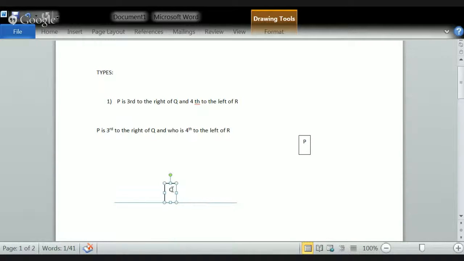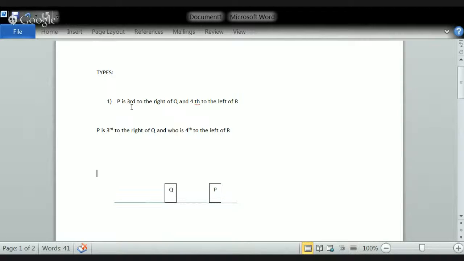What is the right of Q? When the person is facing in a northward direction, what will be the right of Q? Obviously, that will be your right, which is on this particular side. So P is third to the right of Q, which means after the first position and second position, P will be present in the third position. So this is how P is arranged.